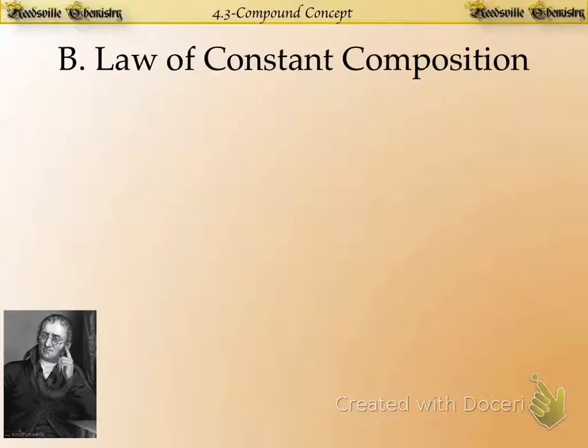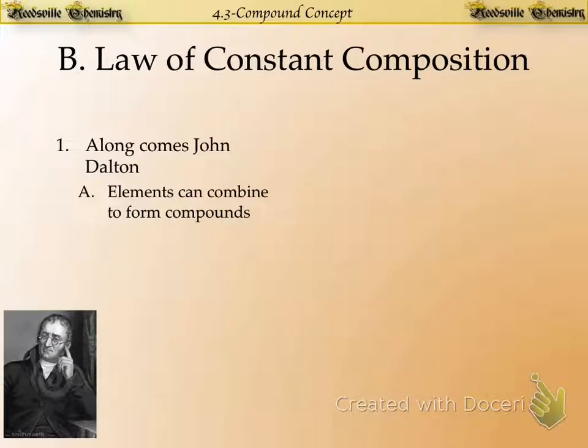Okay. So let's build off of Avogadro's hypothesis. We actually have to go back a little bit further in time, before Avogadro's time, to talk about the law of constant composition, formed by a guy by the name of John Dalton. And Dalton realized that elements don't just stand on their own, that they can combine to form different types of compounds. One of the first compounds that was measured, it was called calx, which is just a combination of mercury and oxygen, and they found that by heating it, you could drive the oxygen off. So it was known that the calx had to be a combination of more than one element.